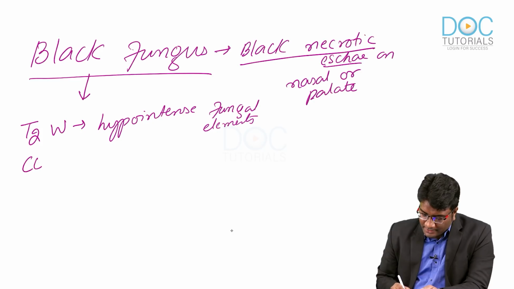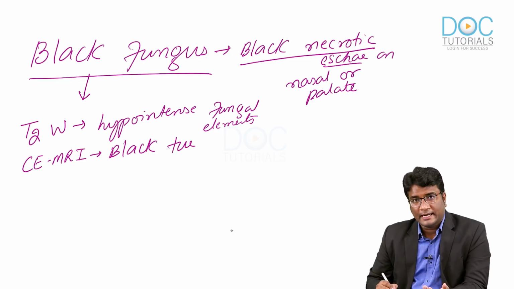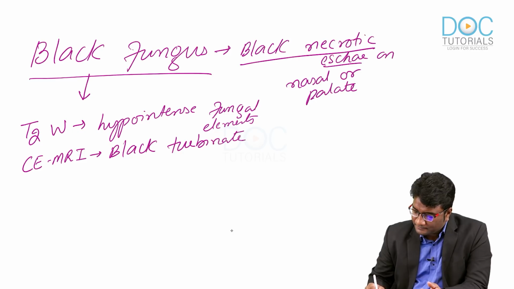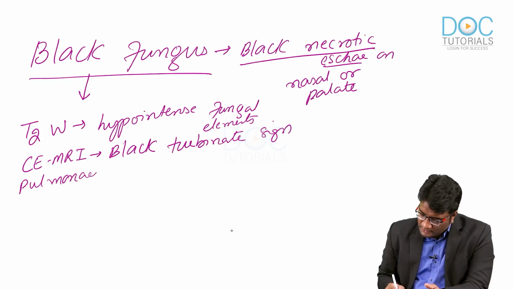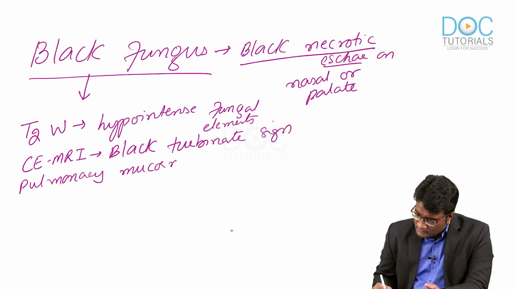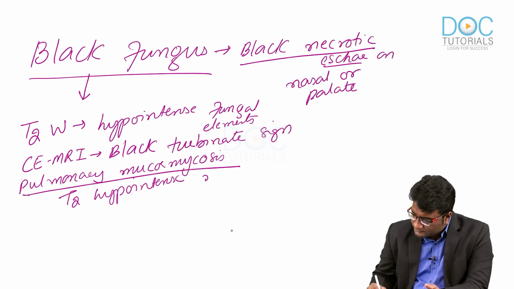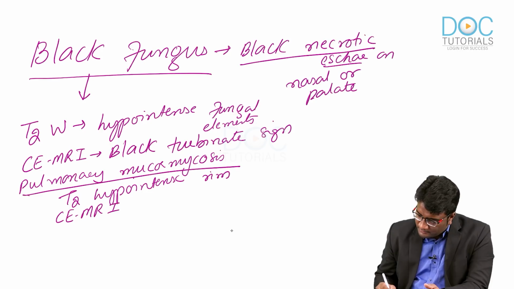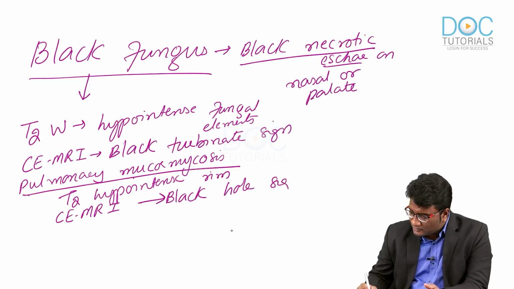On a contrast enhanced MRI, you will see a black turbinate sign, a necrotized infarcted turbinate which is not enhancing. And in pulmonary mucormycosis, what do you see? You see a T2 hypointense rim, as well as on a contrast enhanced MRI, we will be seeing a black hole sign on the chest MRI.